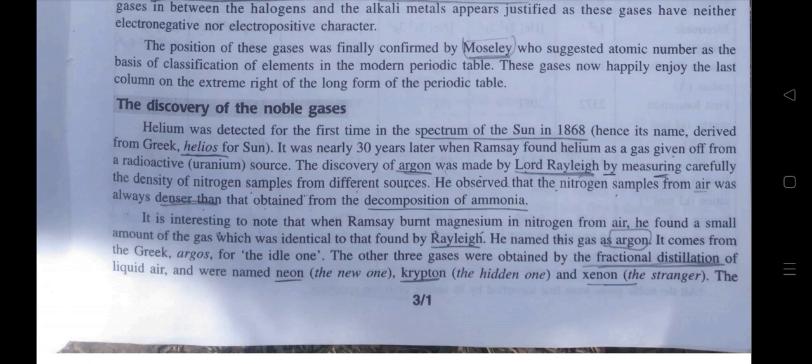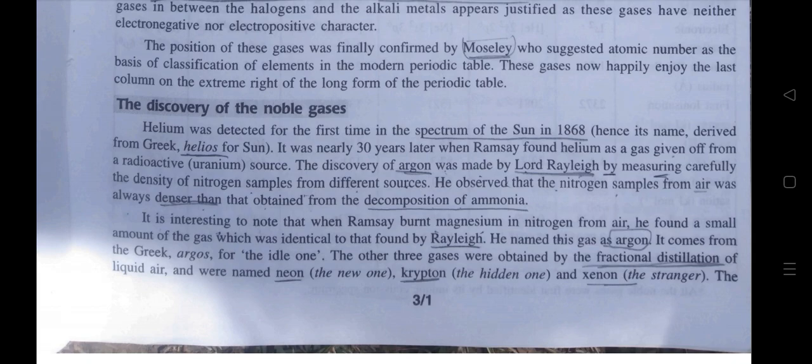The discovery of argon was made by Lord Rayleigh by measuring carefully the density of nitrogen samples from different sources. He observed that the nitrogen sample from air was always denser than that obtained from the decomposition of ammonia. It is interesting to note that when Ramsay burned magnesium in nitrogen from air, he found a small amount of a gas which was identical to that found by Rayleigh. He named this gas argon. It comes from the Greek argos for the ideal one.